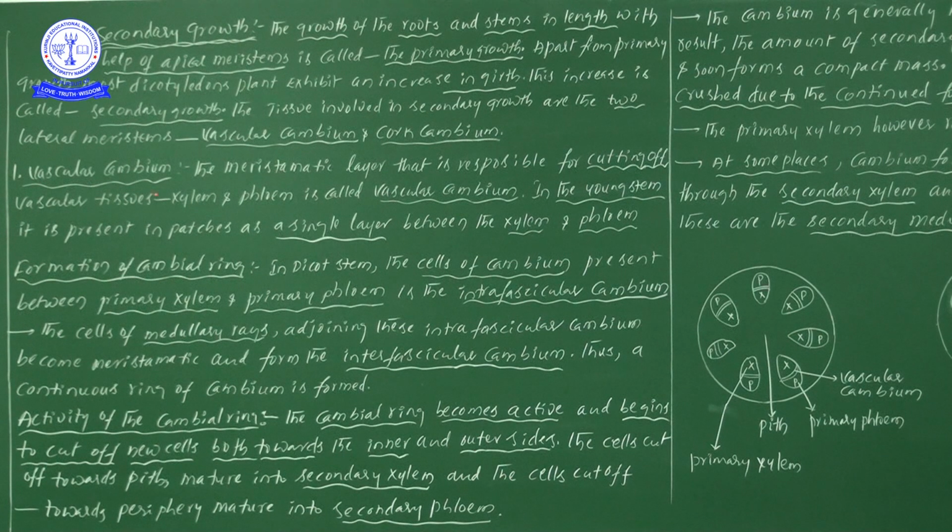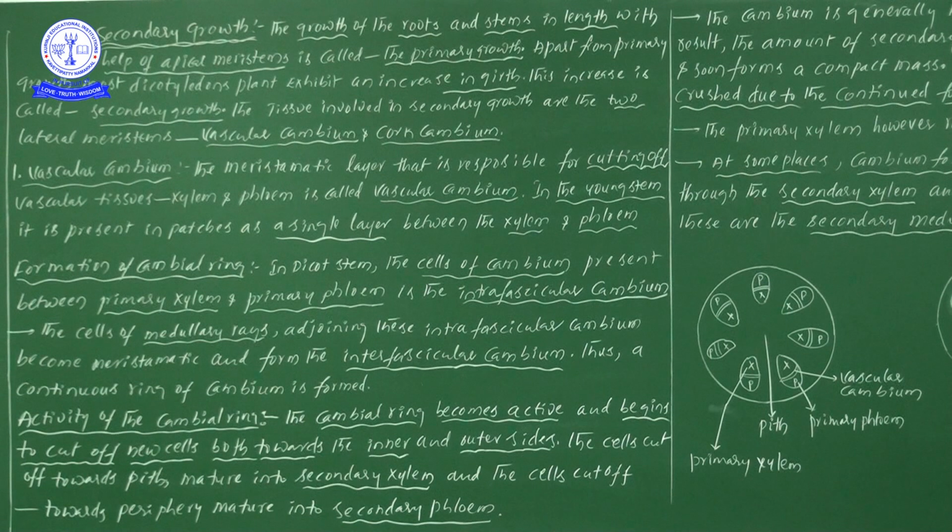Now the first one, vascular cambium information. It is the meristematic layer, the meristematic cells responsible for cutting off vascular tissues, xylem and phloem, and it is called vascular cambium. If you take vascular bundles, within the vascular bundles we see the presence of cambium, isn't it? That particular cambium only is responsible for secondary growth here.